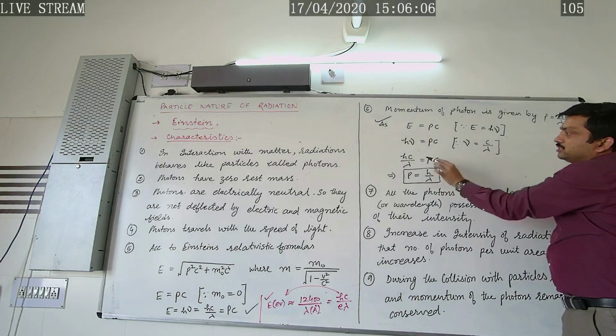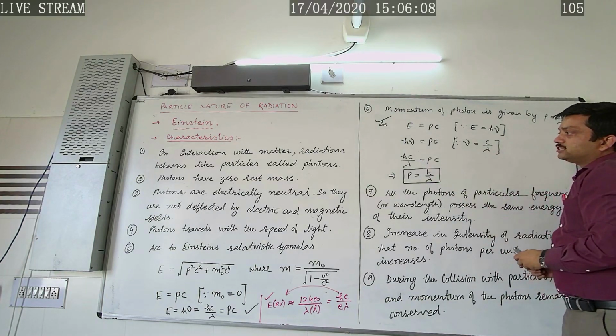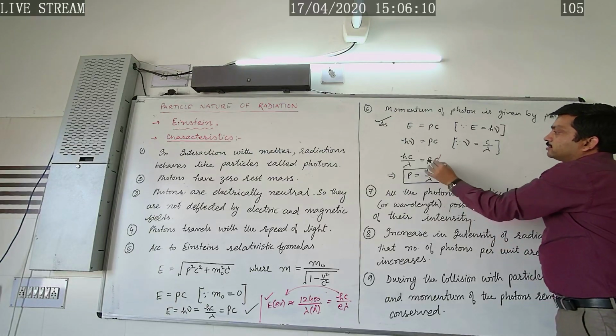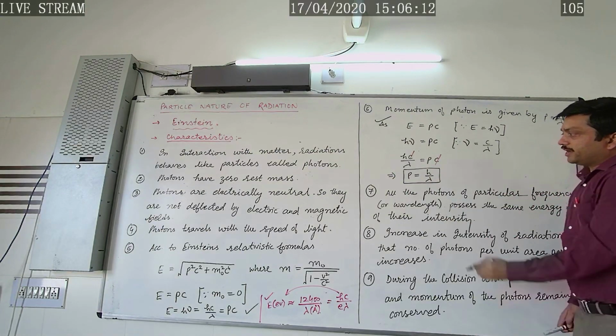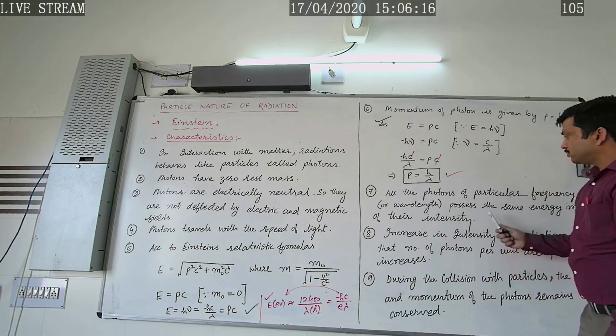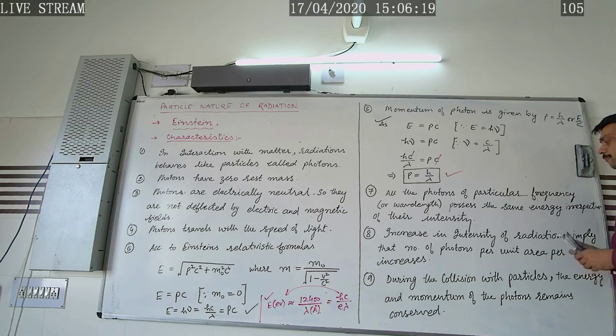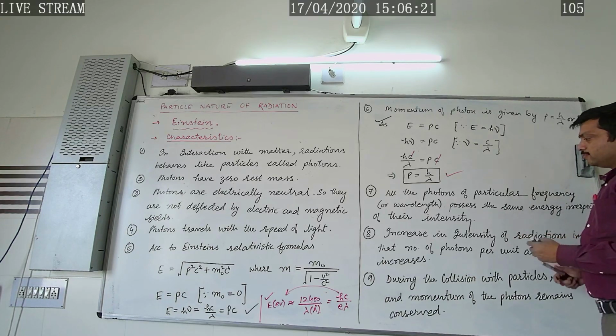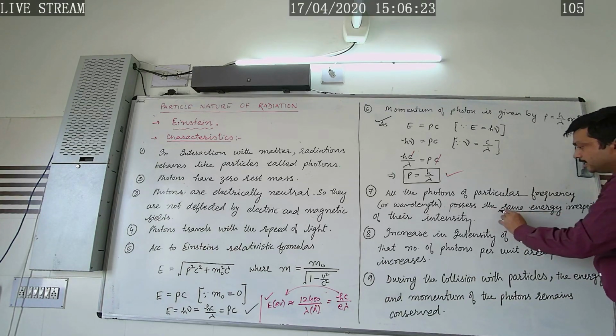But nu is equal to c by lambda, so c and c on both sides get cancelled out, and we get the required formula, P is equal to h by lambda.